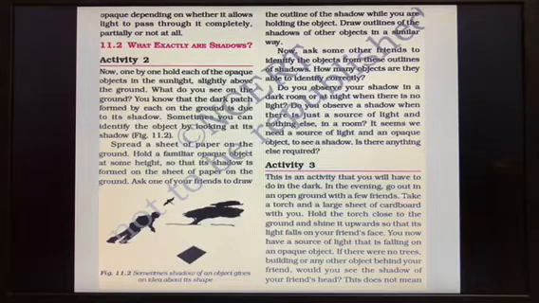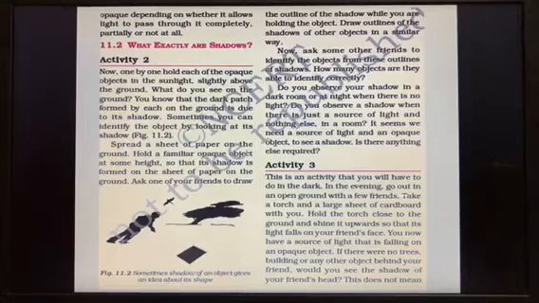I said we need an opaque object, then we need a source of light, then shadows are formed only on the screen, and then the position of the shadow will be seen based on the position they are standing, or time, isn't it? These all things we have studied in the shadow.